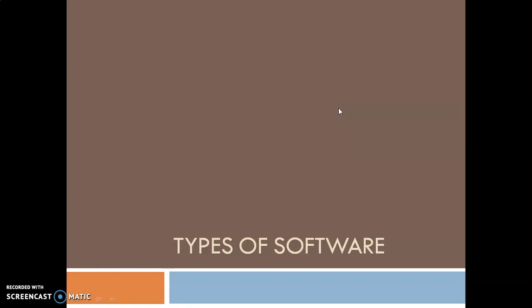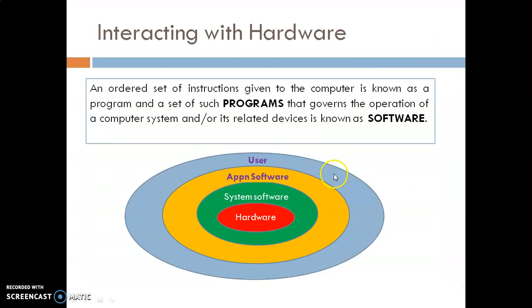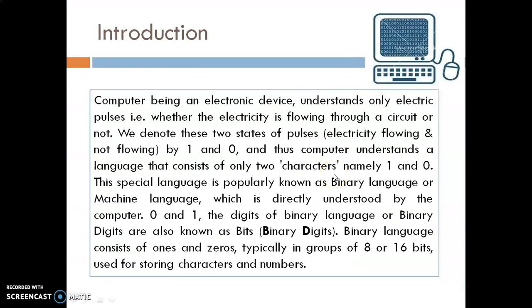Today we are going to discuss the types of software. What is software? All of you know very well that the computer can understand only the binary language, that is digital language or digital numbers 0 and 1. Binary language consists of 1 and 0, typically in groups of 8 and 16 bits, used for storing characters and numbers.